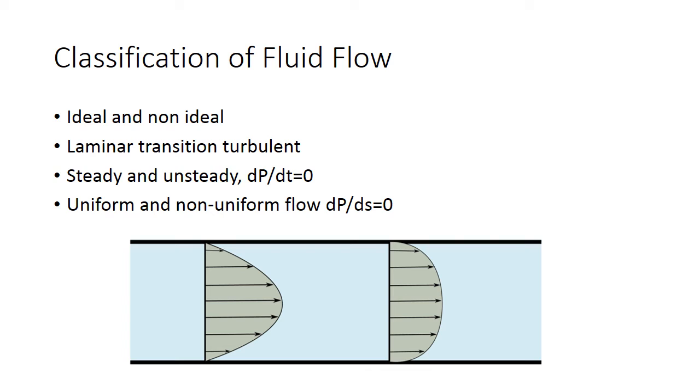Then we will discuss the difference between uniform flow and non-uniform flow. Just as steady and unsteady, we have another type of flow which is uniform and non-uniform, in which the parameter may or may not change with space. So if it is changing with space, then it is non-uniform. And if it is not changing with space, the parameter remains the same, the value of the parameter throughout the system, then it is uniform.